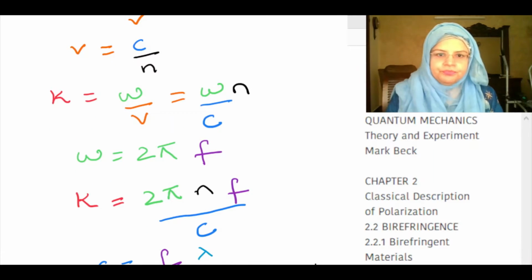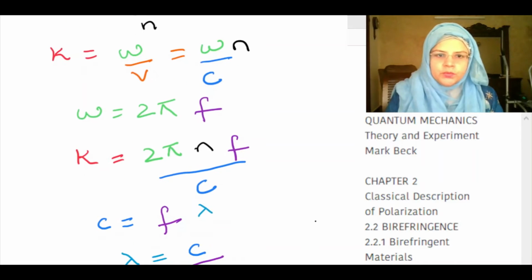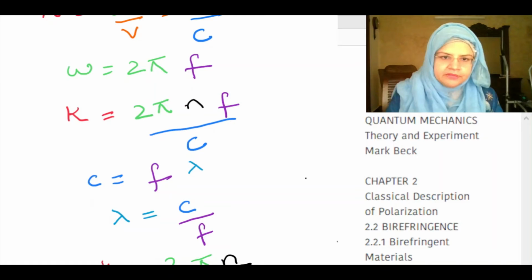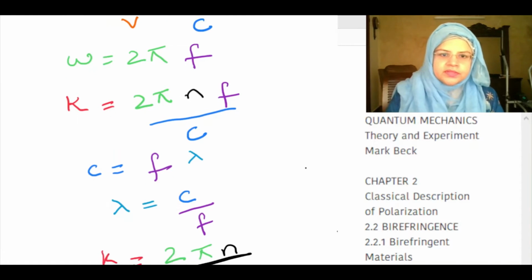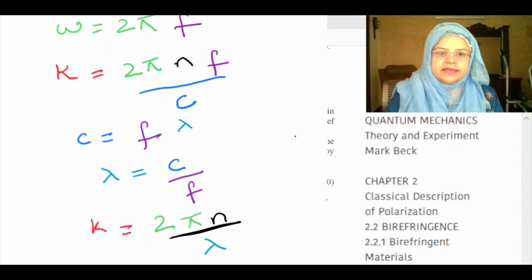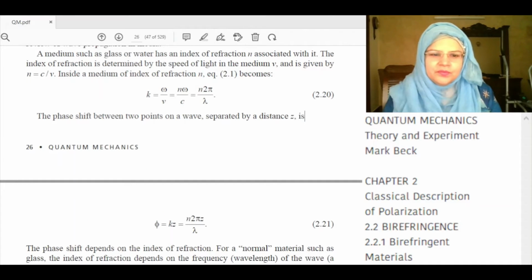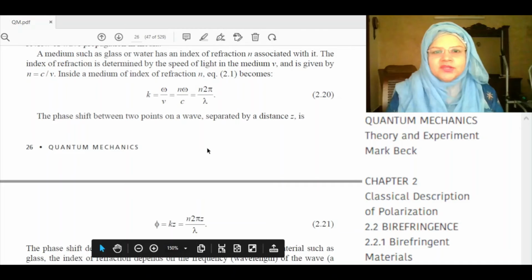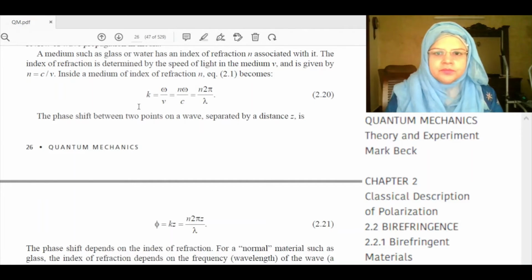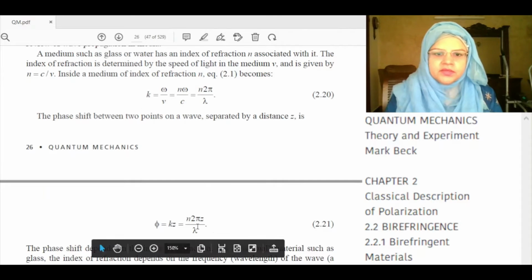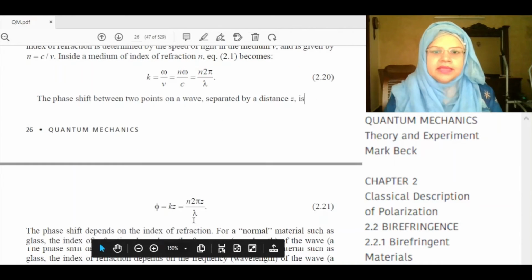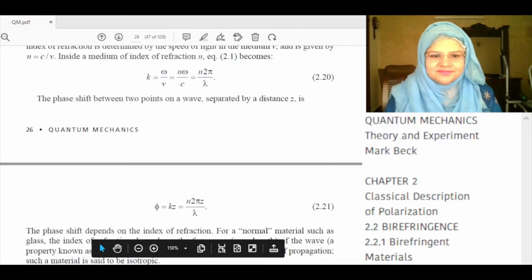over c. We know that c is equal to f lambda. From that we can find lambda is equal to c over f. If we substitute this in the wave vector, we get k is equal to 2 pi n over lambda. We know that k is equal to n 2 pi over lambda. The phase shift between 2 points in a wave separated by distance z is phi is equal to kz is equal to n 2 pi z over lambda.